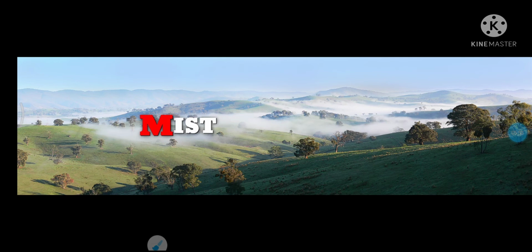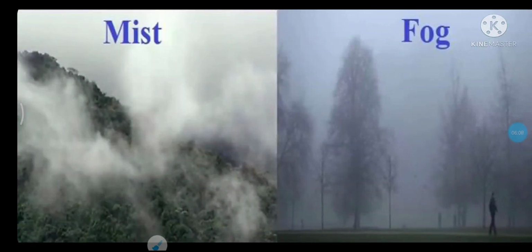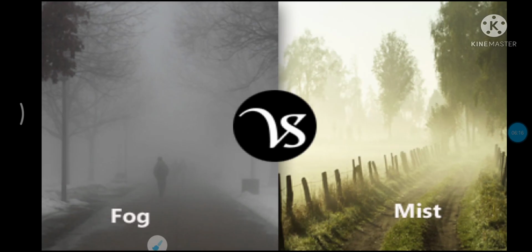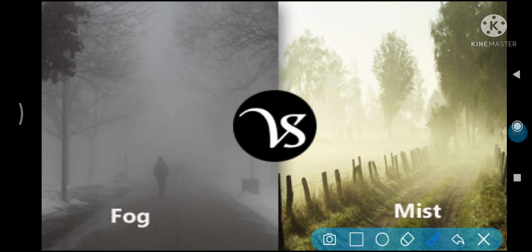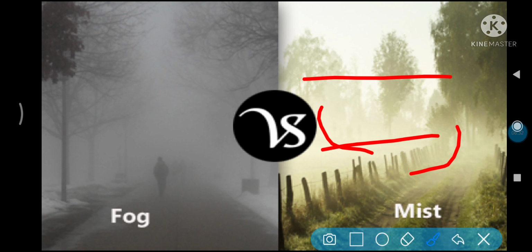Now what is mist? Mist is similar to fog, but due to mist, the area does not become dark. Generally, we see mist on hilly regions, and mist is lighter than fog. Fog is more dense. As you can see in the picture, fog makes the area very dark and we are not able to see the things around us. But mist is just opposite. It does not make the area dark.